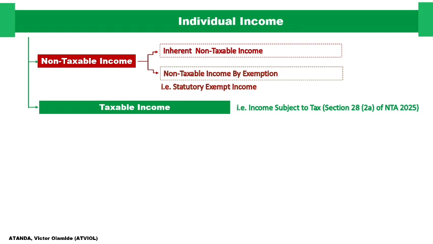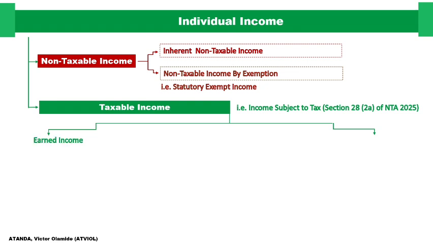We can subdivide this taxable income into two, and these are earned income and unearned income. So what we've listed under the tax law to be our taxable income, we can also say can be divided into earned income and unearned income.